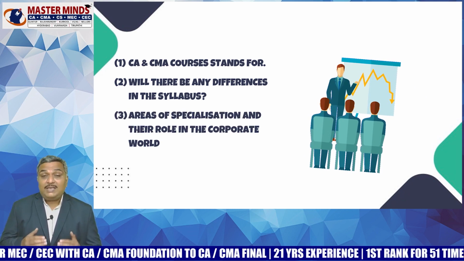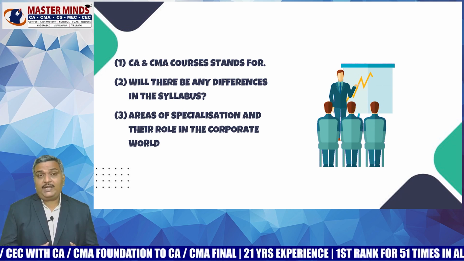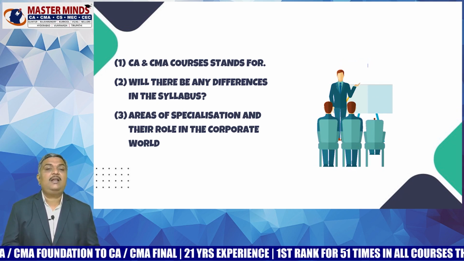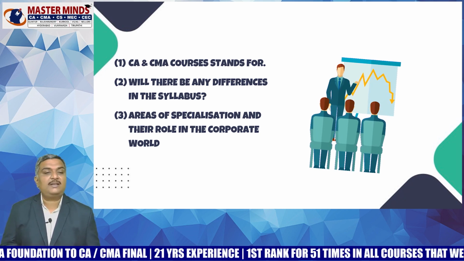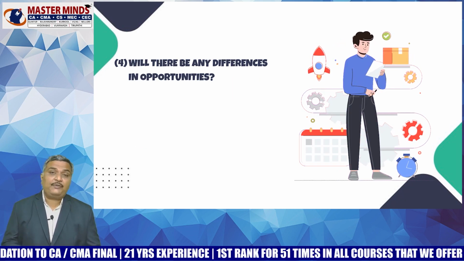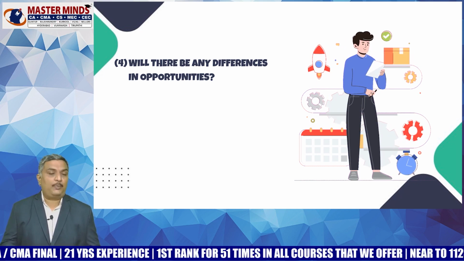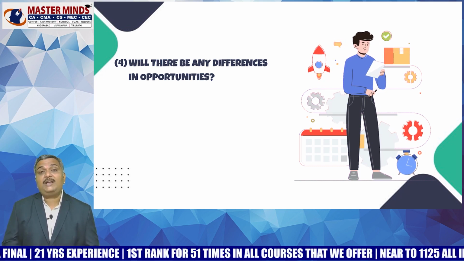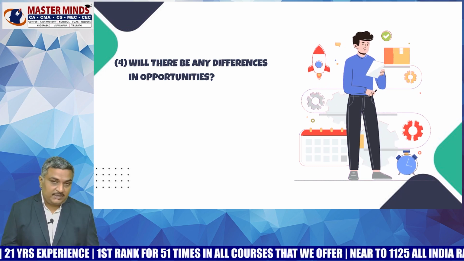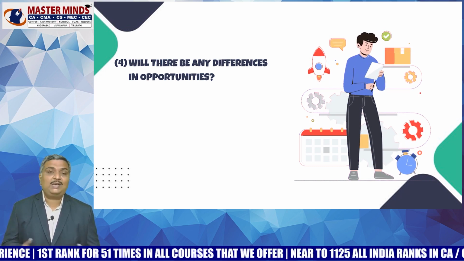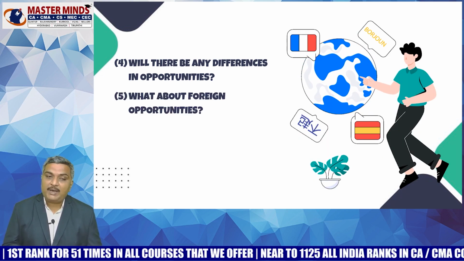CAs are mostly specialized in auditing, taxation, and accountancy, and CMAs are mostly specialized in costing. Coming to the differences in opportunities, CAs and CMAs will enjoy equal opportunities. CMAs find more opportunities in the public sector also. And if they want, they can set up their own practice, and this is equally applicable to both CA and CMA courses.